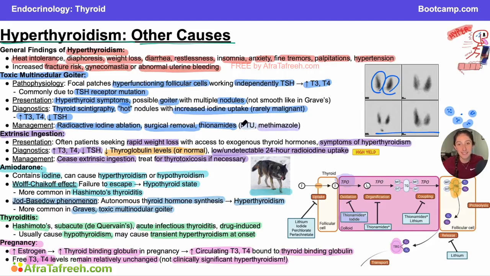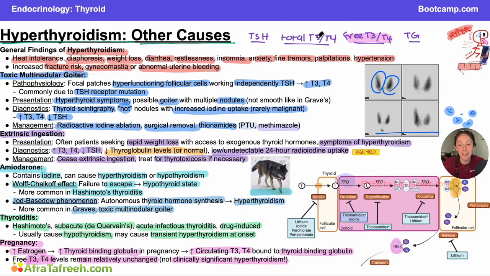I know it's a lot of information. Let's quickly recap what we talked about in this video. So there are a lot of causes of hyperthyroidism. And in evaluating these causes of hyperthyroidism, I think a great first place to start is to look at the TSH, the total T3 and T4, the free T3 and T4, and the thyroglobulin. If your total T3 and T4 is elevated, but your free T3 and T4 is low, then we're likely looking at a picture like pregnancy, where we just have more thyroid binding globulin floating around.